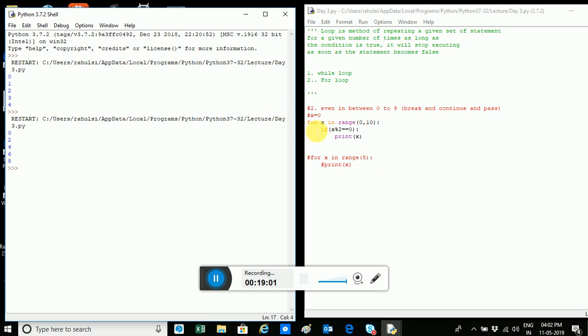So now what is x? It says for x in 0 to 10 range, or I can just give 10 and I can run it. So x in 10, that means what is range? At first 0, then 1, then 2. So x will take each and every element present in the set of numbers this range function is going to generate. It is going to generate 10 numbers, 0, 1, 2, 3, 4, 5, 6, 7, 8, 9, and it will take these numbers, right?